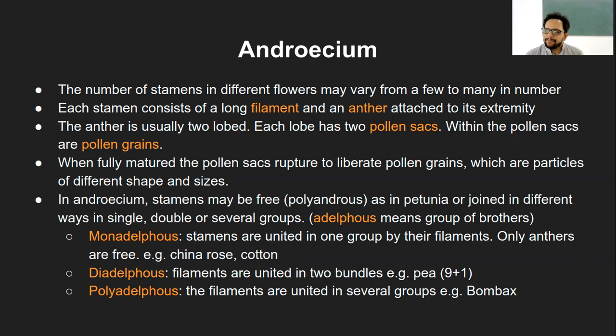So that way pollen grains also get liberated based on the rupture of the pollen sacs when a lot of water enters them. Then they will spread out, and the insects can take them from wherever they are, and so the pollination will happen. These pollen grains can be of different sizes and shapes.